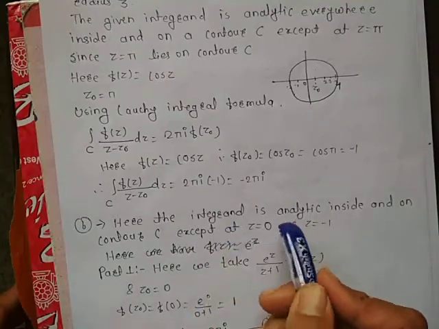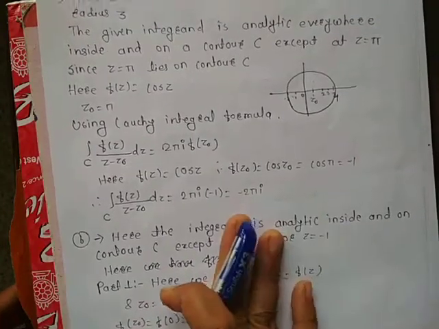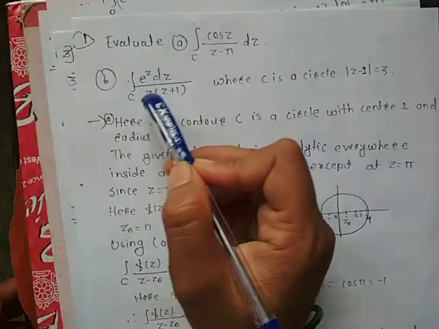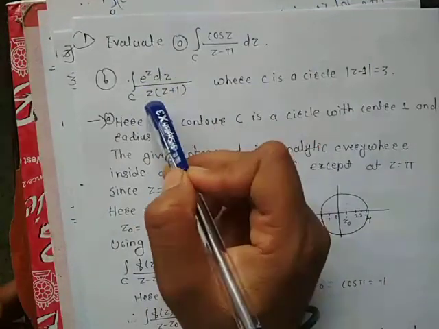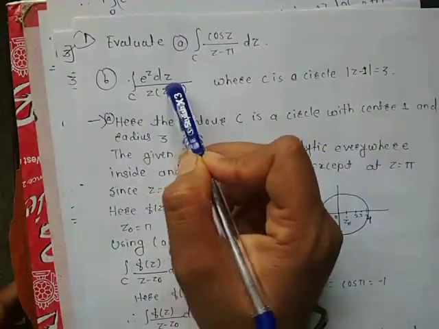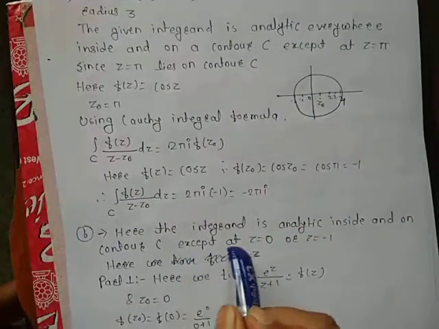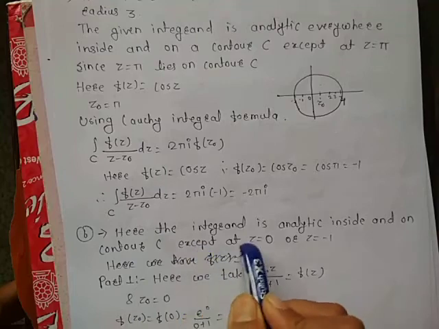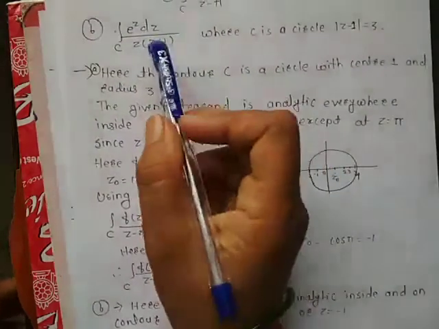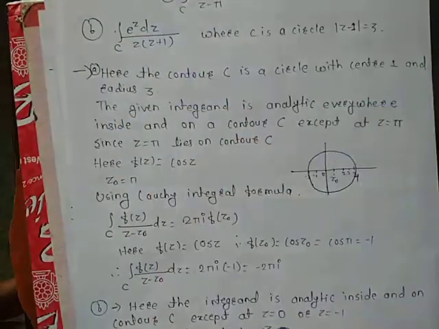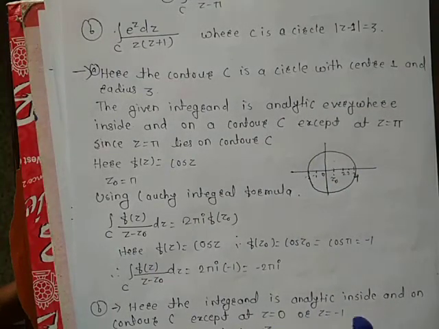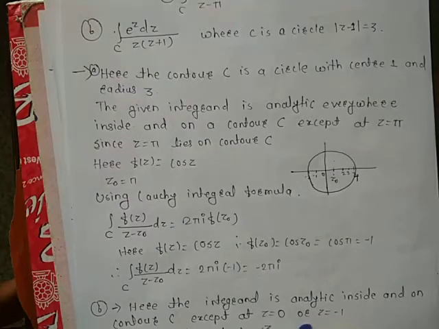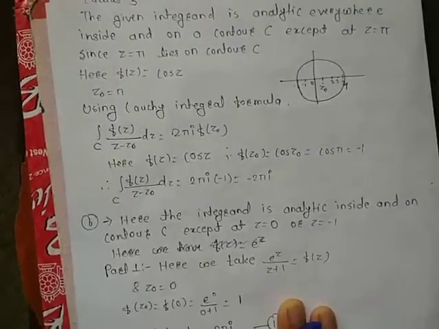Part B is the integral over C of e^z dz upon z(z + 1). Your integrand is analytic inside and on contour C except where the denominator equals 0, where you will get z = 0 and z = −1. This means the integrand is analytic inside and on contour C except at the points z = 0 and z = −1.